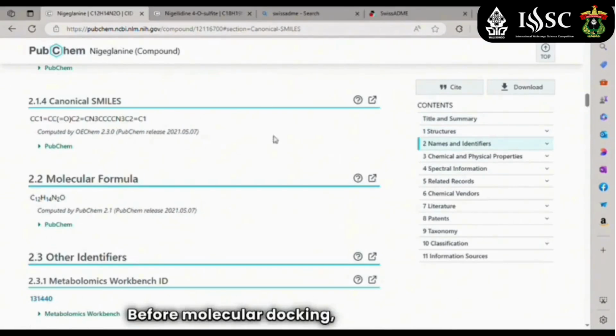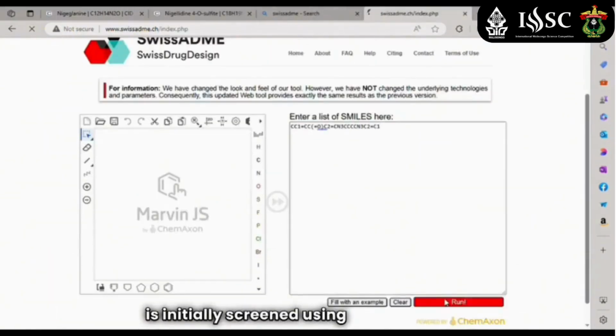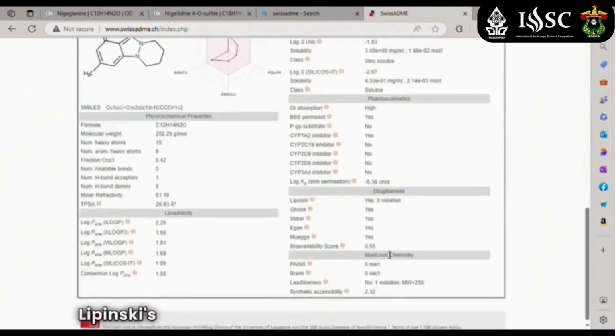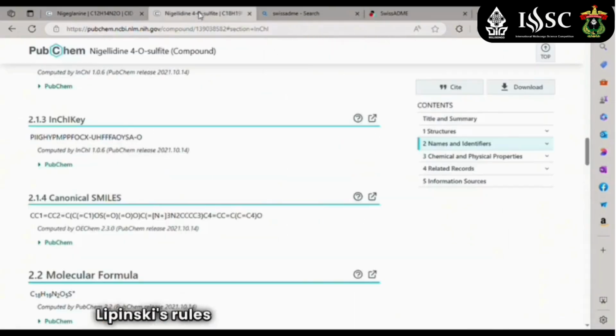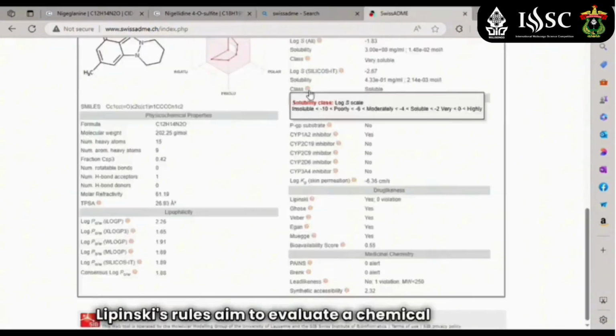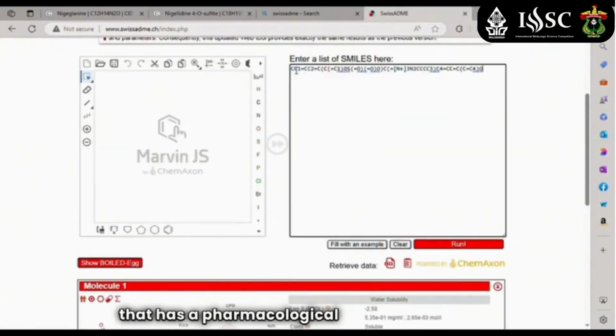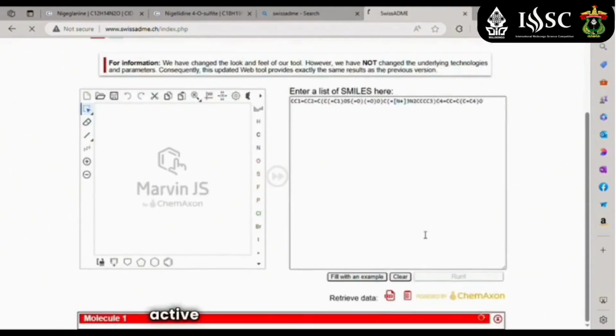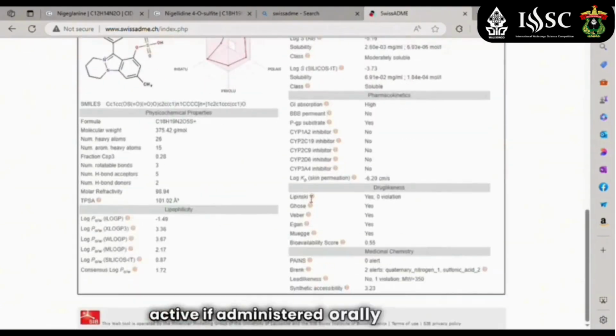Before molecular docking, the test compound is initially screened using Lipinski rules. Lipinski rules aim to evaluate whether a chemical compound that has pharmacological activity can be active if administered orally to humans.